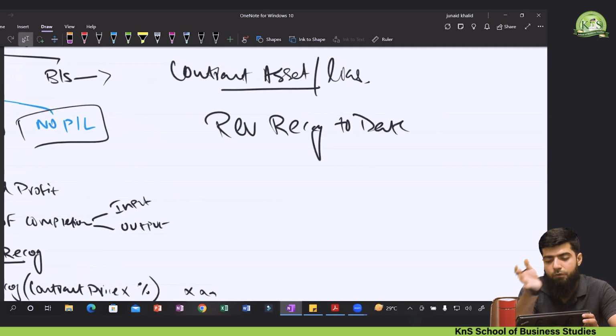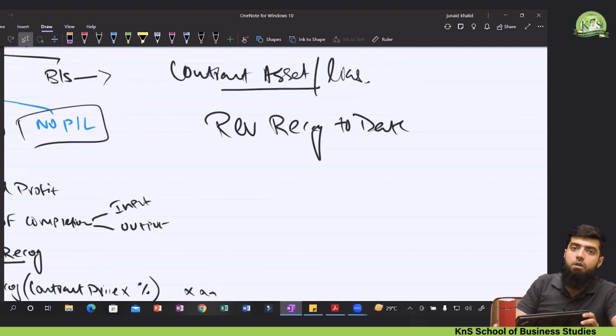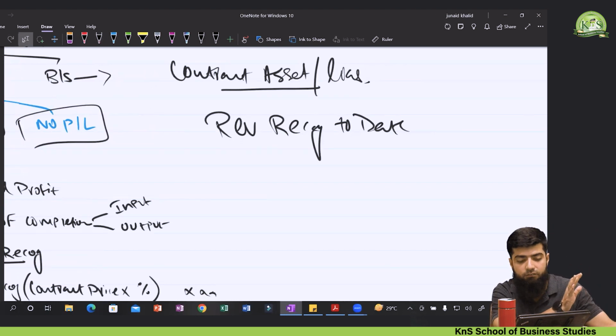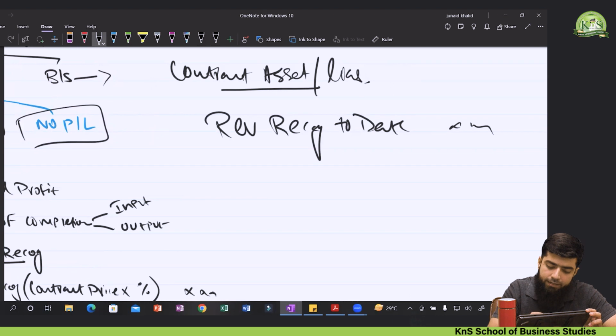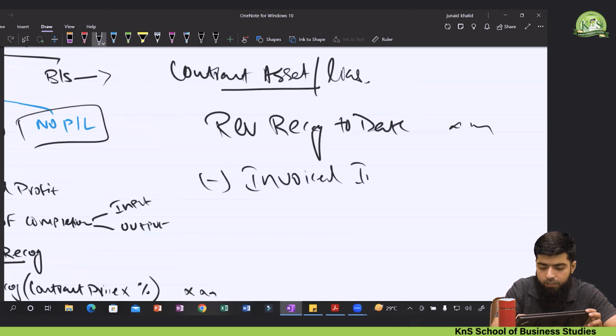For instance, if you are calculating the contract asset, for the last 3 years, whatever the revenue recognized will be the amount you need to put here. Revenue recognized to date less any amount invoiced. Whatever amount you have invoiced to the customer will be deducted from this.